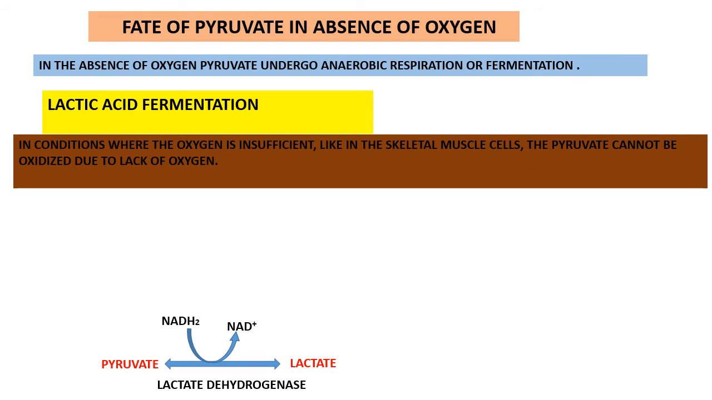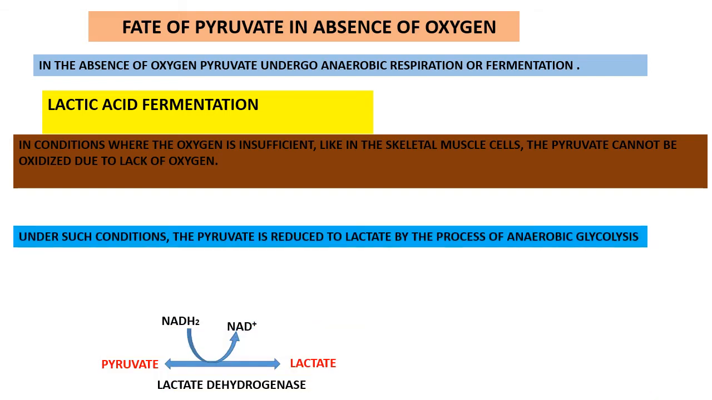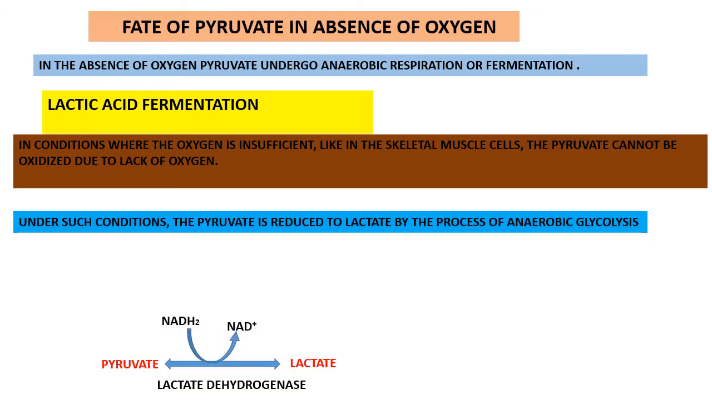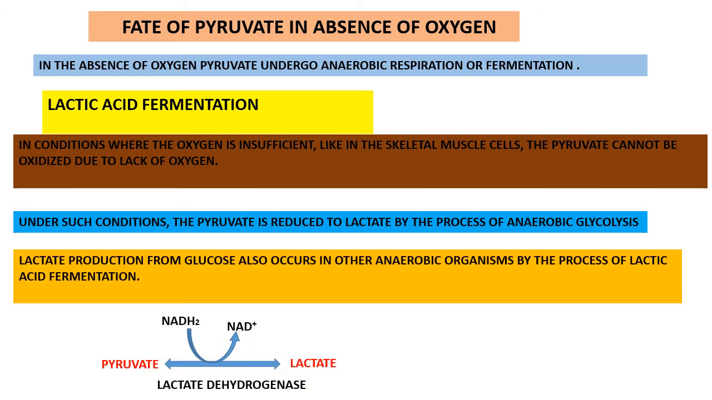In the condition where oxygen is insufficient, like in skeletal muscle cells, the pyruvate cannot be oxidized due to lack of oxygen. Under such conditions, the pyruvate is reduced to lactate by the process of anaerobic glycolysis. Lactate production from glucose also occurs in other anaerobic organisms by the process of lactic acid fermentation.